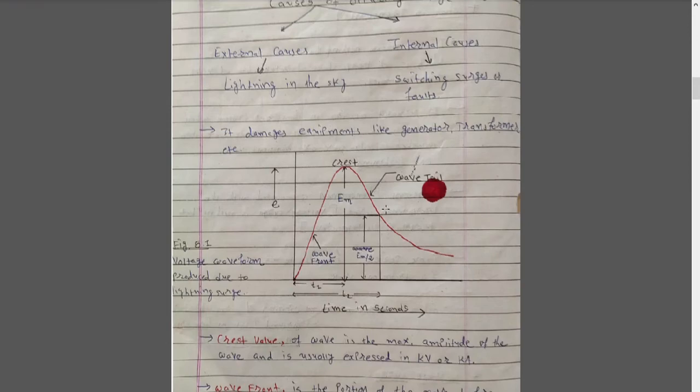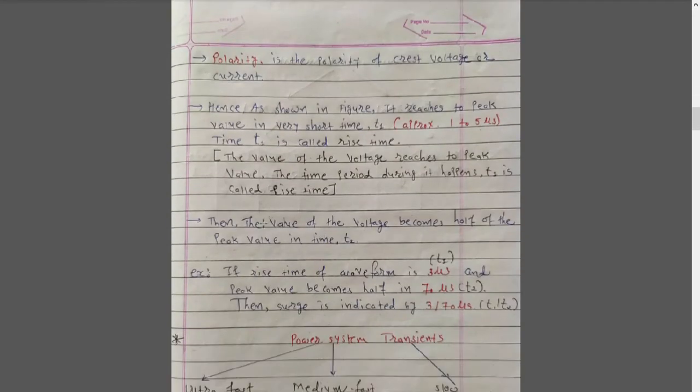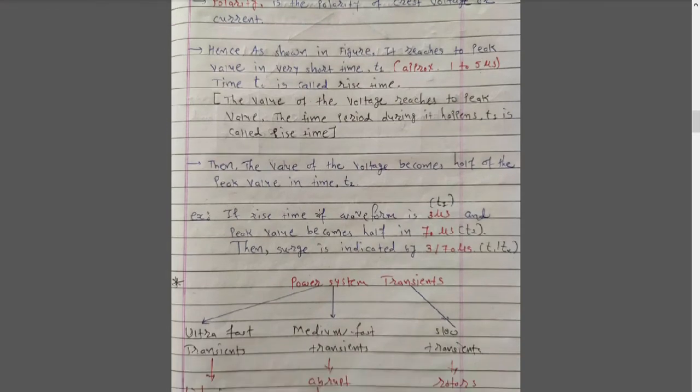The time taken by the waveform to reach Em by 2 is known as t2. So if the rise time of the waveform is t1, let's say 3 microseconds, and the peak value becomes half in 70 microseconds, let's say t2, then the surge is indicated by 3 by 70 microseconds, that is t1 by t2.